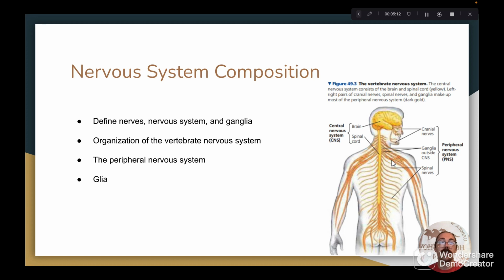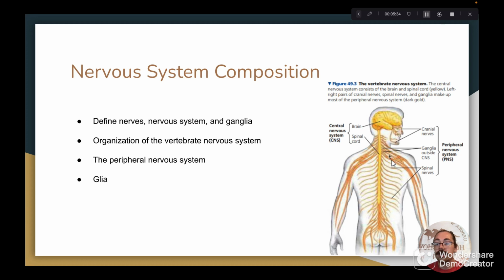And finally, let's talk about glia real quick. Glia are cells found within the nervous systems of vertebrates and invertebrates, including the peripheral nervous system's Schwann cells and the central nervous system's oligodendrocytes. They complement neurons by supporting them, nourishing them, and augmenting their functions.